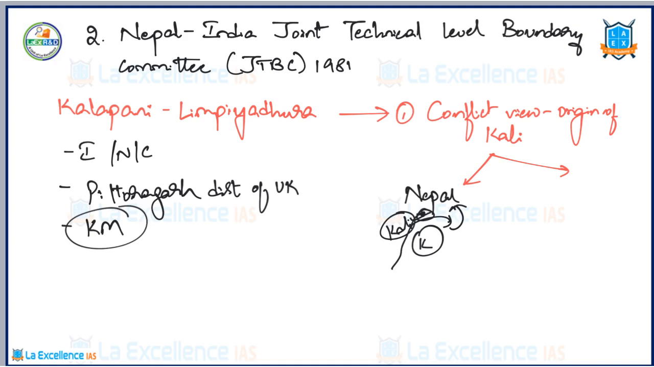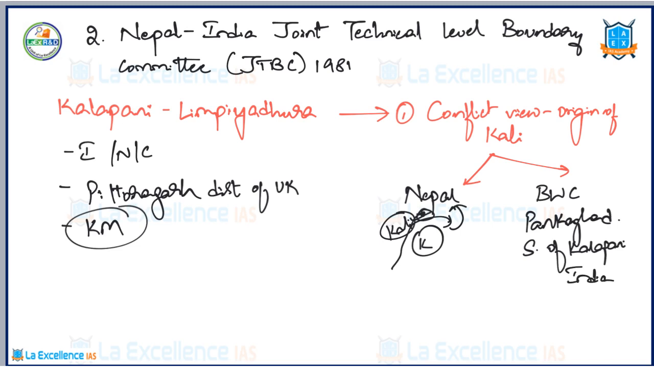We have a second group of people, the India-Nepal Technical Level Boundary Working Group, that was set up in 1981, and we have Indian officials. What they are trying to argue is that the river Kali originated from a small rivulet named Pankagad. Pankagad is south of Kalapani, on the eastern part of it, therefore it belongs to Indian territory. So the main issue is with respect to the origin of the Kali river.